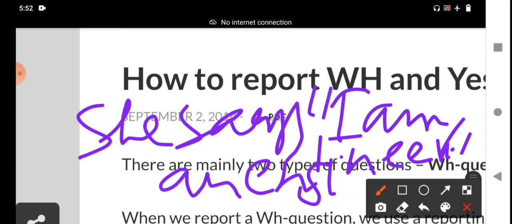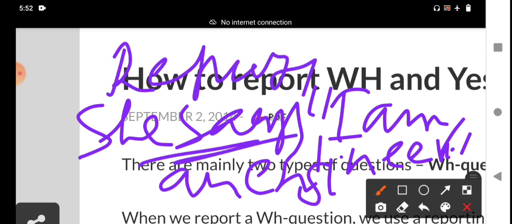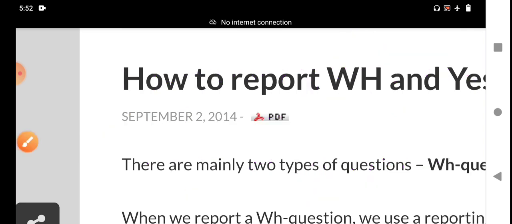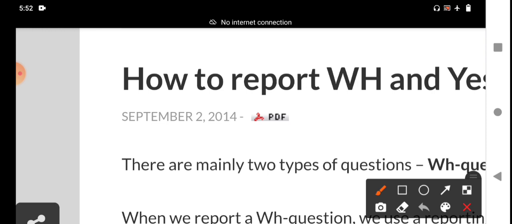This part is the reporting part, with the reporting subject and reporting verb. Within the quotation, the statement is the reported part. There are two parts in direct speech: the reporting part and the reported part. Outside the quotation marks it is called the reporting part; within the quotation marks it is called the reported part. My dear students, that is direct speech.